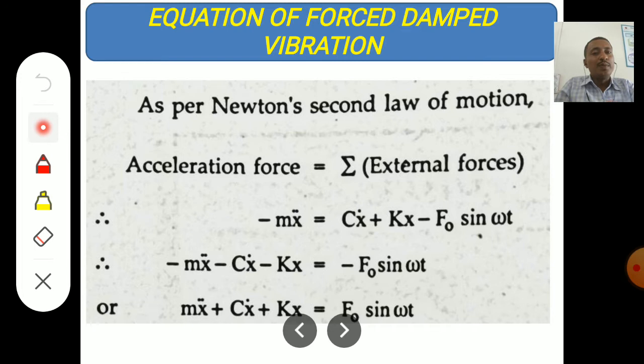If you multiply the whole equation by minus sign, we get m x double dot plus c x dot plus k x is equal to F naught sin omega t. This equation is called the equation of motion for damped forced vibrations. It means there is a damper and a force is also applied. So this is the equation of motion.